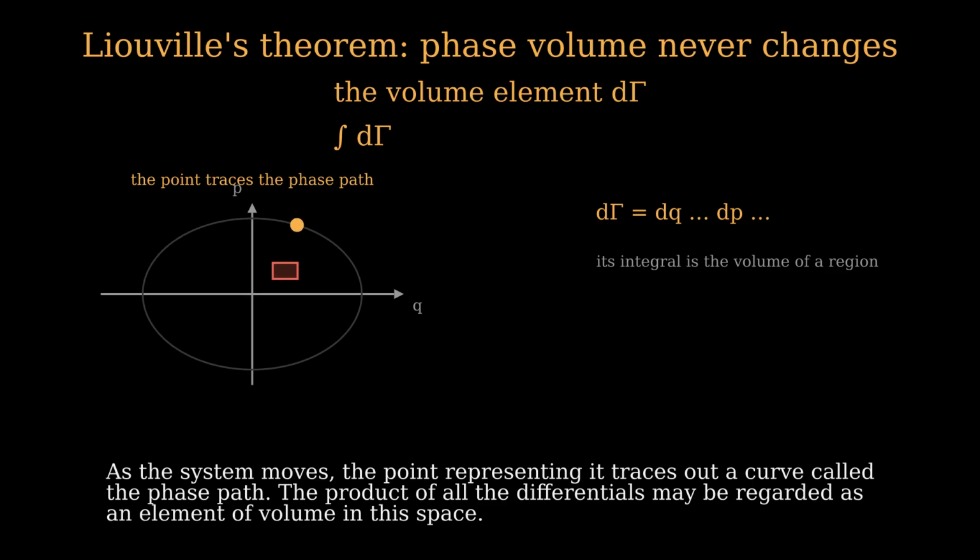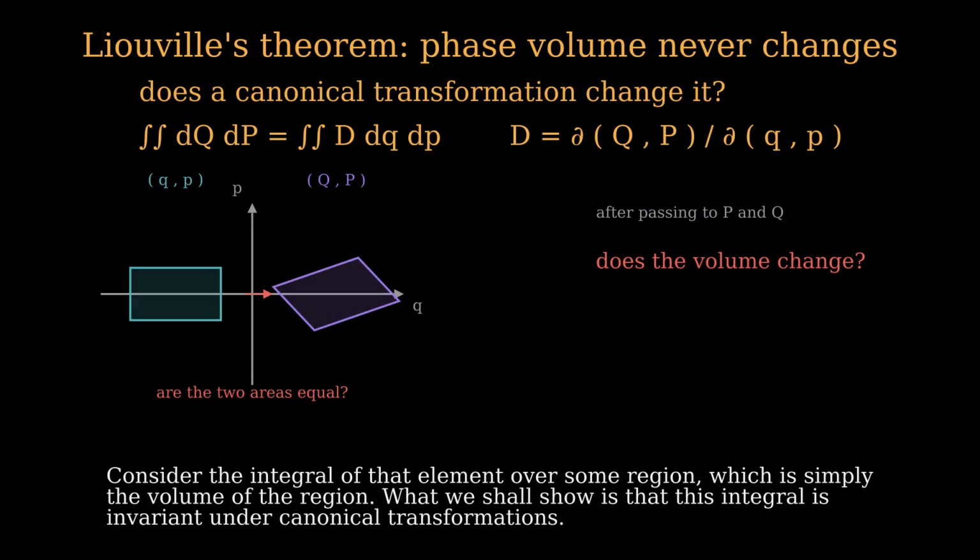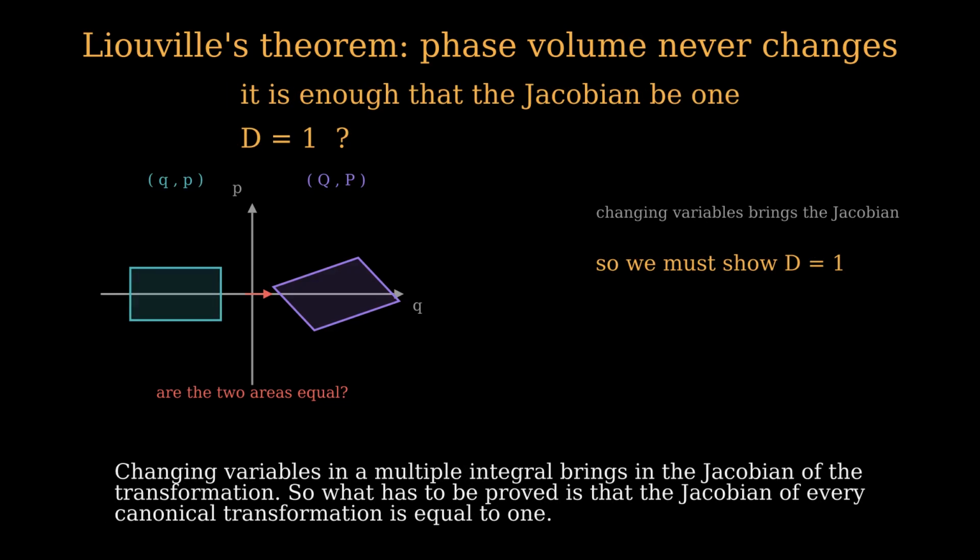The product of all the differentials may be regarded as an element of volume in this space. Consider the integral of that element over some region, which is simply the volume of the region. What we shall show is that this integral is invariant under canonical transformations. Changing variables in a multiple integral brings in the Jacobian of the transformation. So what has to be proved is that the Jacobian of every canonical transformation is equal to 1.